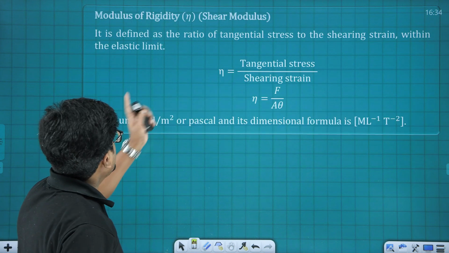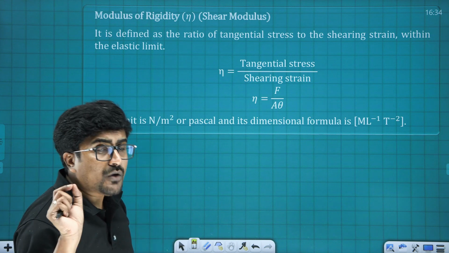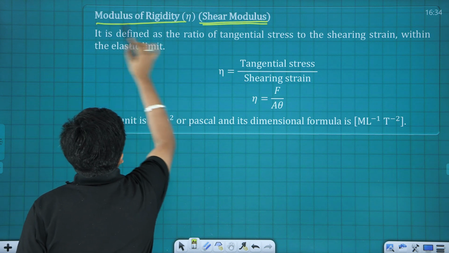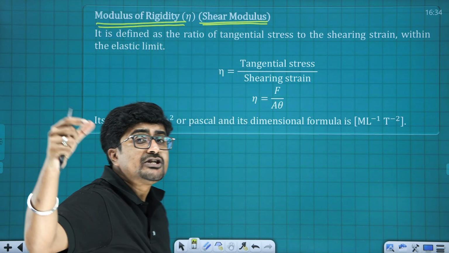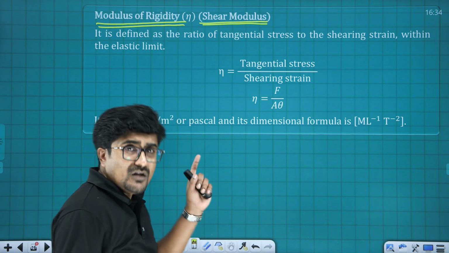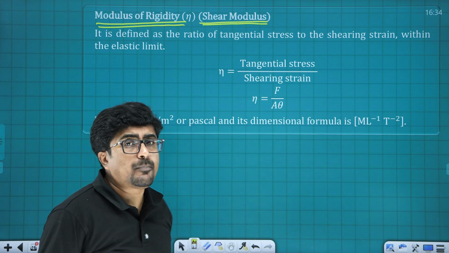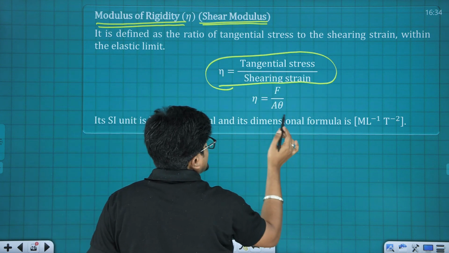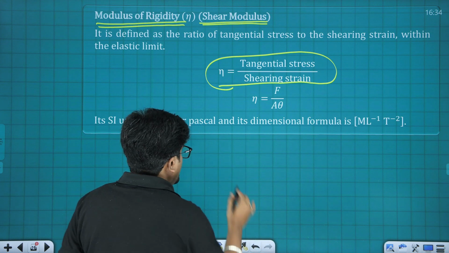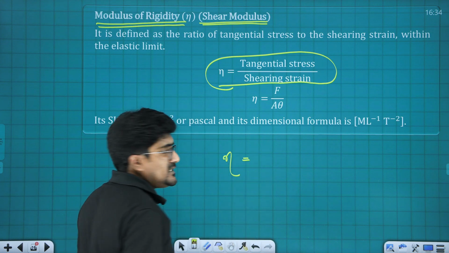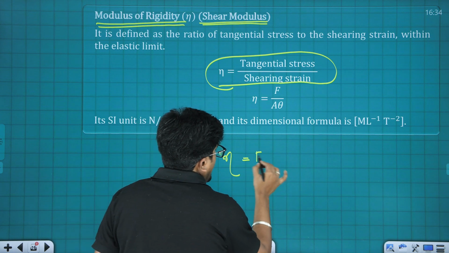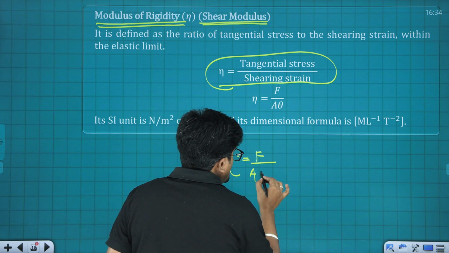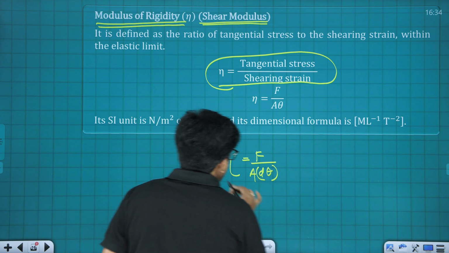Alright. Next one is modulus of rigidity, which is also known as shear modulus. I repeat again and again, terminologies are very important. Modulus of rigidity or shear modulus is tangential stress upon shear strain. Do you remember what shear strain was? It was that angular displacement, isn't it? So modulus of rigidity eta is going to be F upon A, that is the tangential stress, upon the strain. It can be taken as d theta or theta.